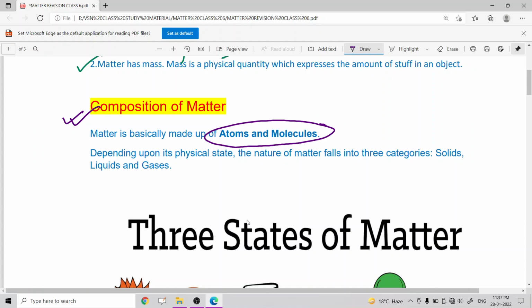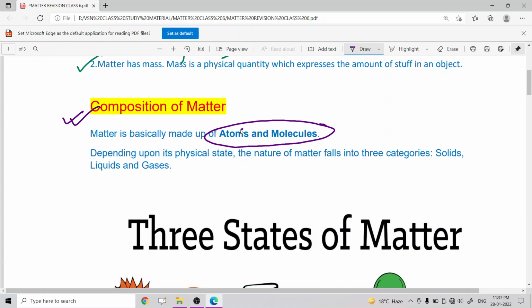Simply we can say that matter is made up of very tiny particles called atoms, but an atom does not have any independent existence, whereas atoms combine to form molecules, and a molecule is the smallest particle of matter which can exist independently.